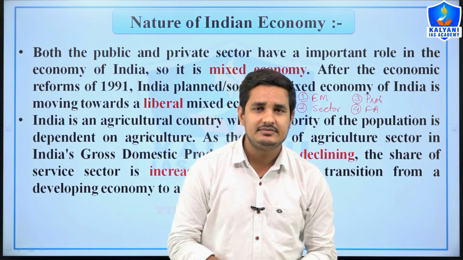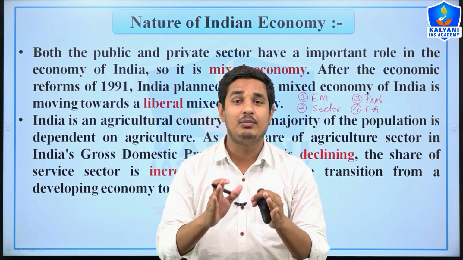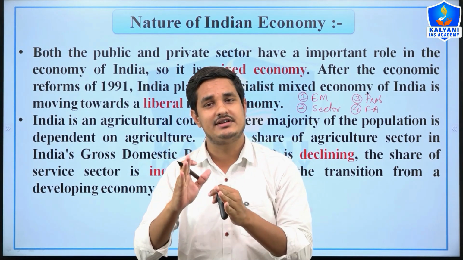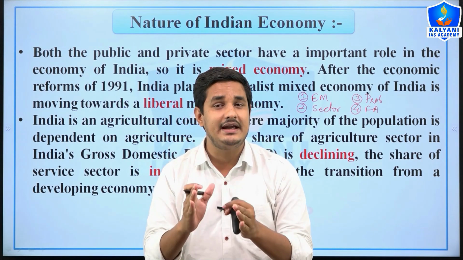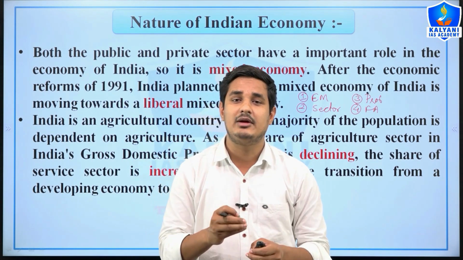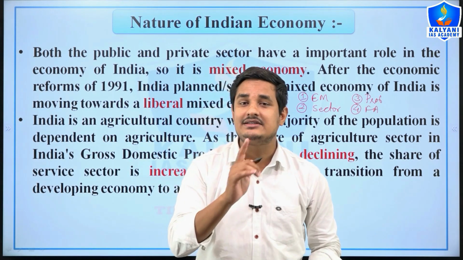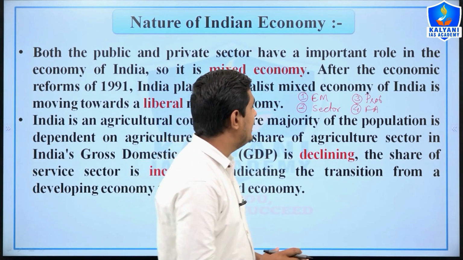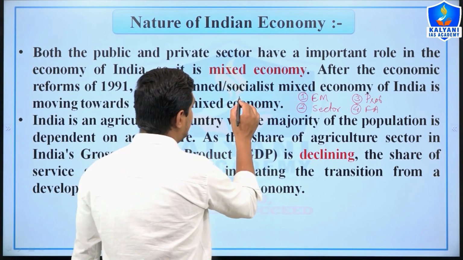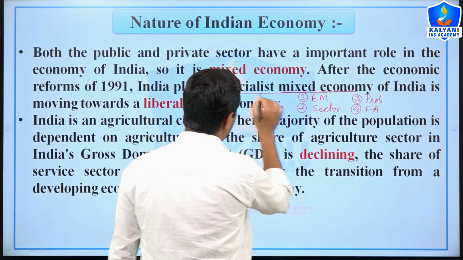So let's start. See, in India, both the public sector and the private sector coexist and compete with each other in the growth and development of India. Therefore, the Indian economy is a mixed economy. But before 1991, the Indian economy was a socialist mixed economy. Why?